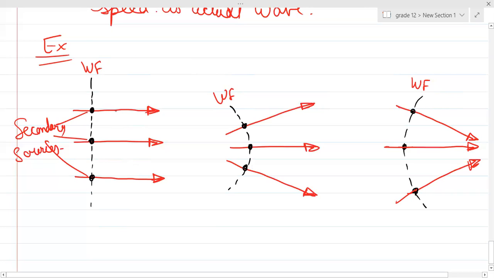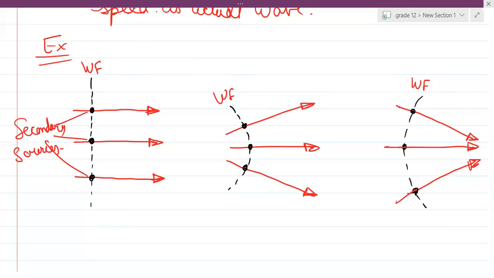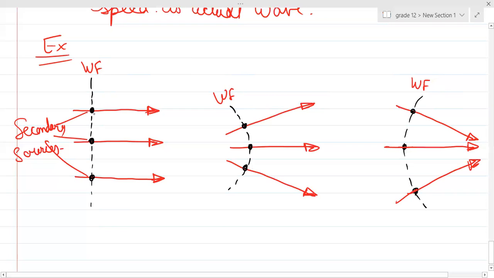So this is our wavefront, and these are the point or the secondary sources. So basically on this one. Now what happens? These secondary sources, they produce secondary wavelets of their own.